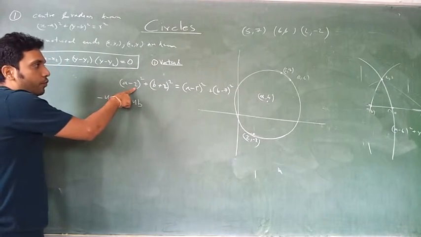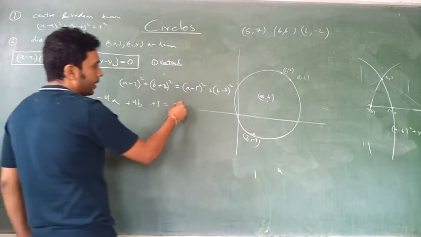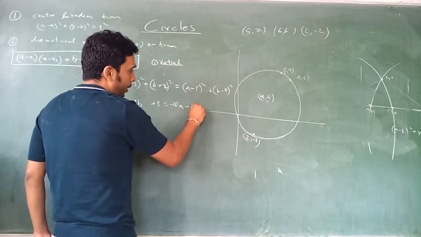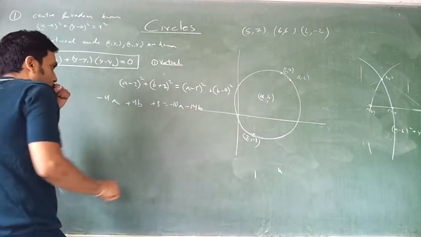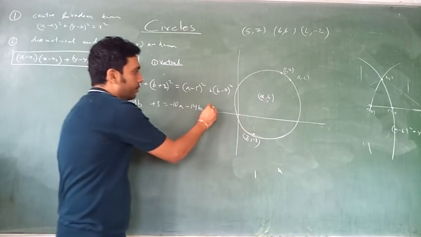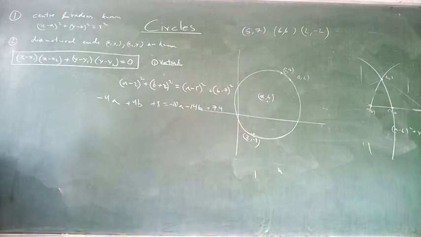You have 4 from here and 4 from there, how much? 8 from here. And this one is again minus 10a here, minus 14b over there, and 25 plus 49 is how much? 74. Any doubt?